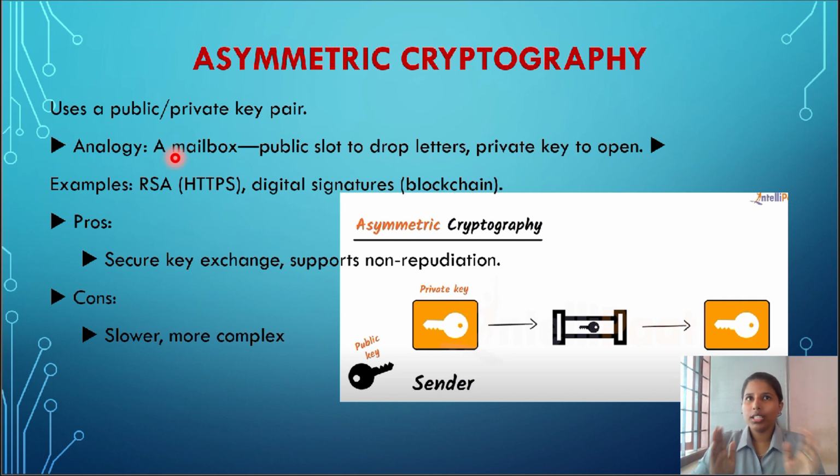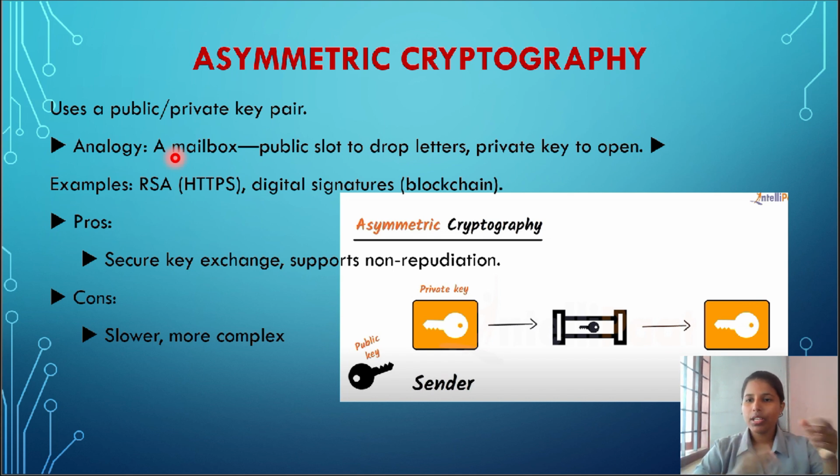Symmetric is less secure but more fast. If you want to send something in a fast way, we have to use symmetric. When we have to secure the data, and the data is more secret, like a treasure, we have to use asymmetric.